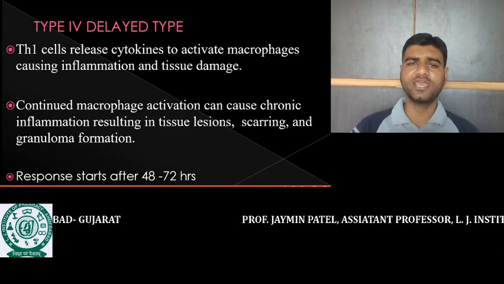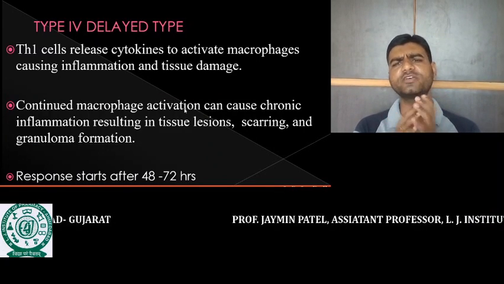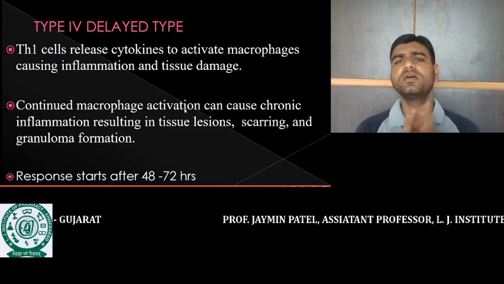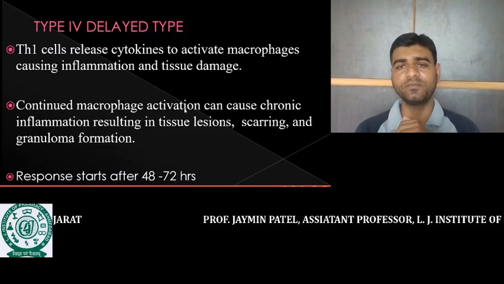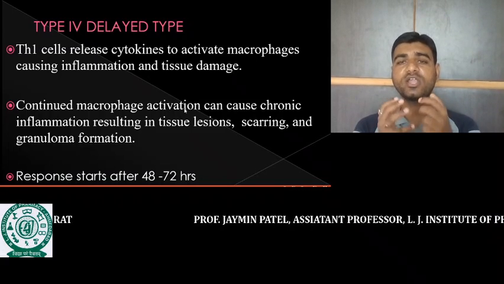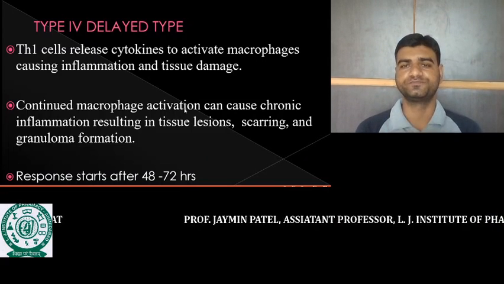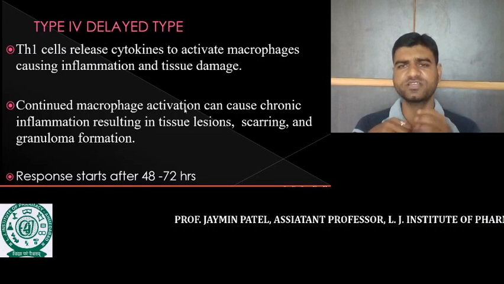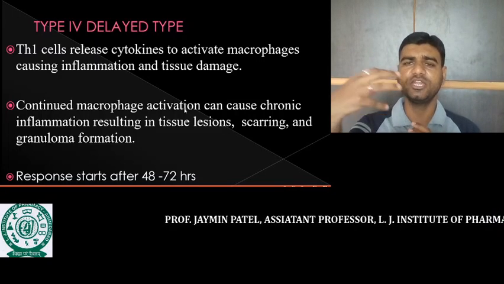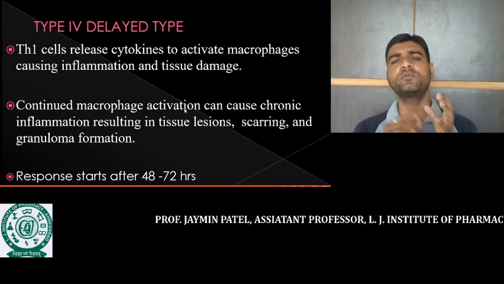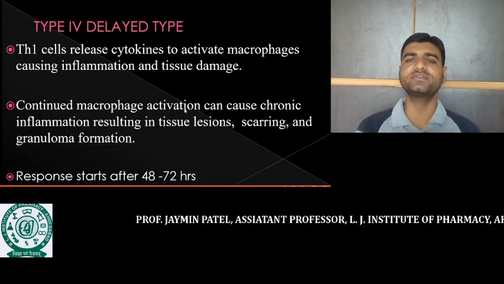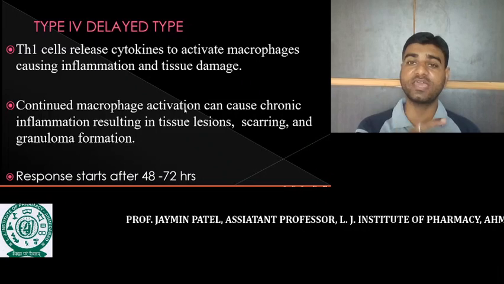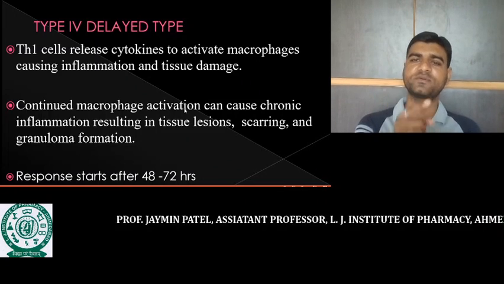We know that sometimes, if any organ transplantation occurs, at that time the doctor prefers to provide an immunosuppressant agent. Why? Because our body is not ready to accept that foreign organ, even though that organ is beneficial for the body. If a new kidney enters the body, our immune system will consider that new kidney a foreign component and will try to reject it, and it will induce type 4 hypersensitivity.